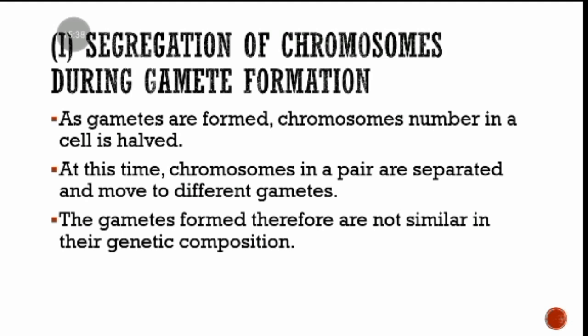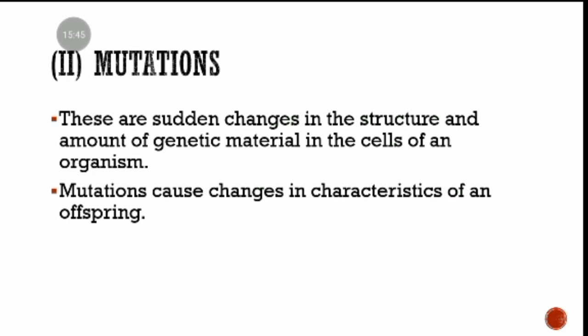of organisms. Another thing that I explained when I was introducing you to the causes is mutation. Now, I said this is the sudden change in the structure and amount of genetic material in the cells of an organism. Okay, mutations could be caused by what? You know the causes of mutations you learned in Form 3. What are the causes of mutations? Right? So those causes of mutations could cause the genetic makeup of a cell to be changed, and when it is changed, it is going to be different to other organisms.